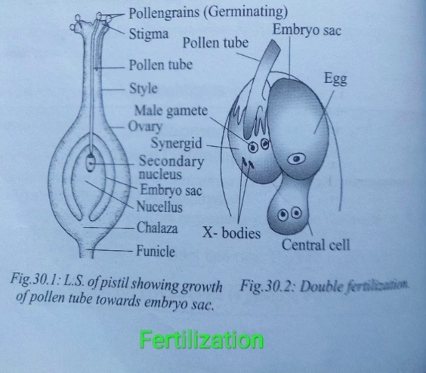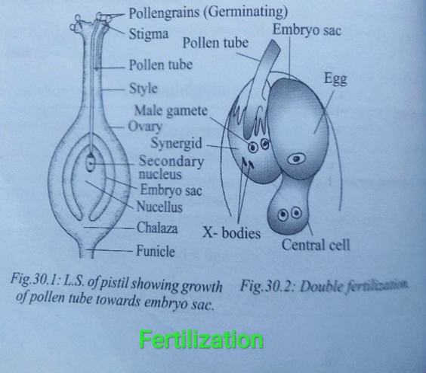One male gamete fuses with the egg and the other male gamete fuses with the polar nuclei. Thus there are two fertilizations: fertilization of the egg and fertilization of the polar nuclei. Hence this is known as double fertilization. It is common in angiosperms. The first male gamete fuses with the egg to form a zygote. The fusion of male gamete and egg is called syngamy. The zygote develops into the embryo.